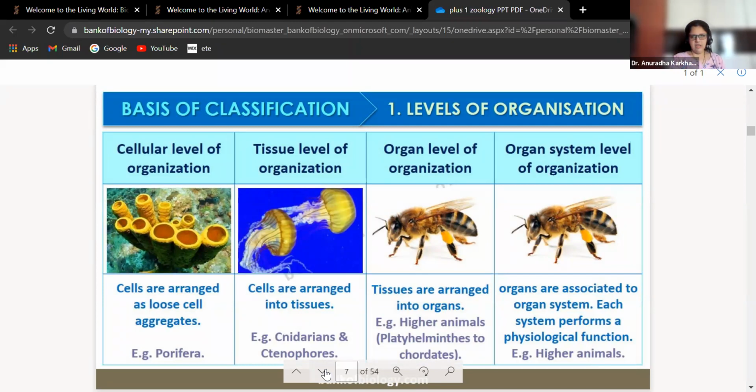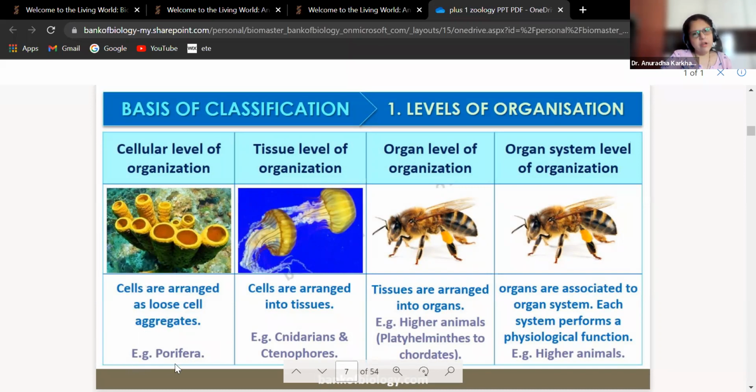इसमें difficult कुछ नहीं है. Conceptually simple chapter है ये देखो. Here you can see the cells are arranged as loose cell aggregates. Okay, they are seen as loose cell aggregates. ये देखो. You can see they are just like hollow cylindrical structures. ये sponges है basically, and they are hollow cylindrical structures और इनमें ऐसा tissue या फिर ऐसा specific कोई shape नहीं बन रहा है. So these would be your loose cell aggregates.